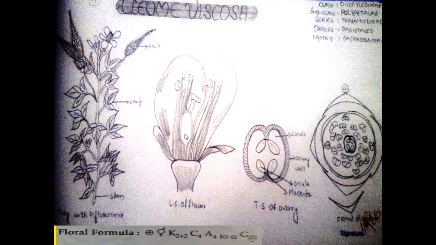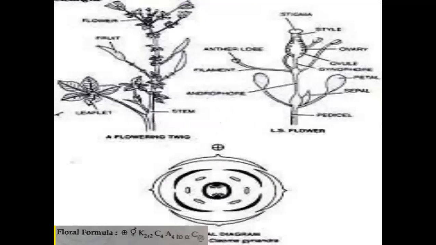Usually below the ovary, nectary glands are present. The nectary glands mainly help in insect pollination. In Cleome gynandra, the ovary is present on a stalk-like structure called gynophore. Above the gynophore, the gynoecium ovary is present. It also contains a short style, and above the short style a lobed stigma is present.